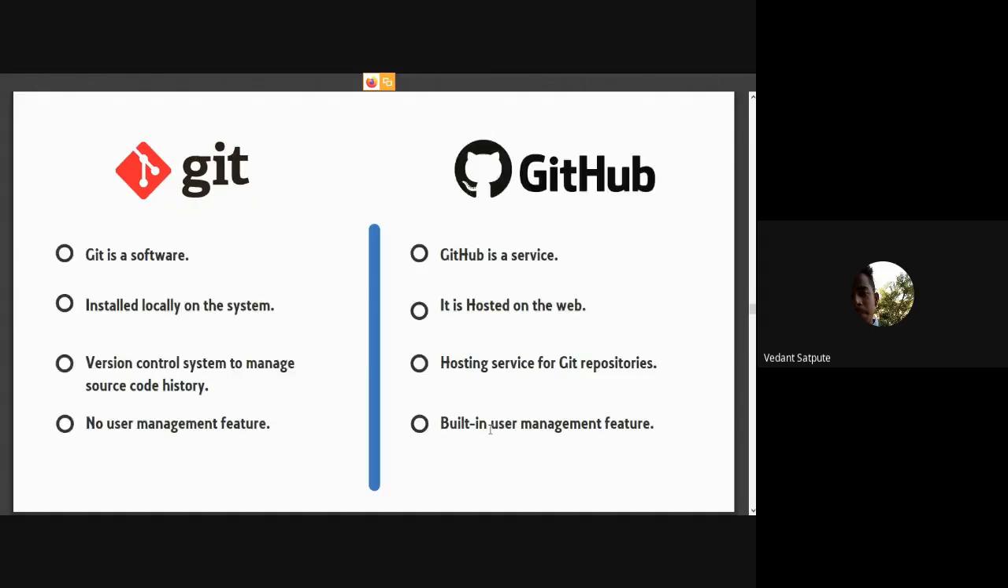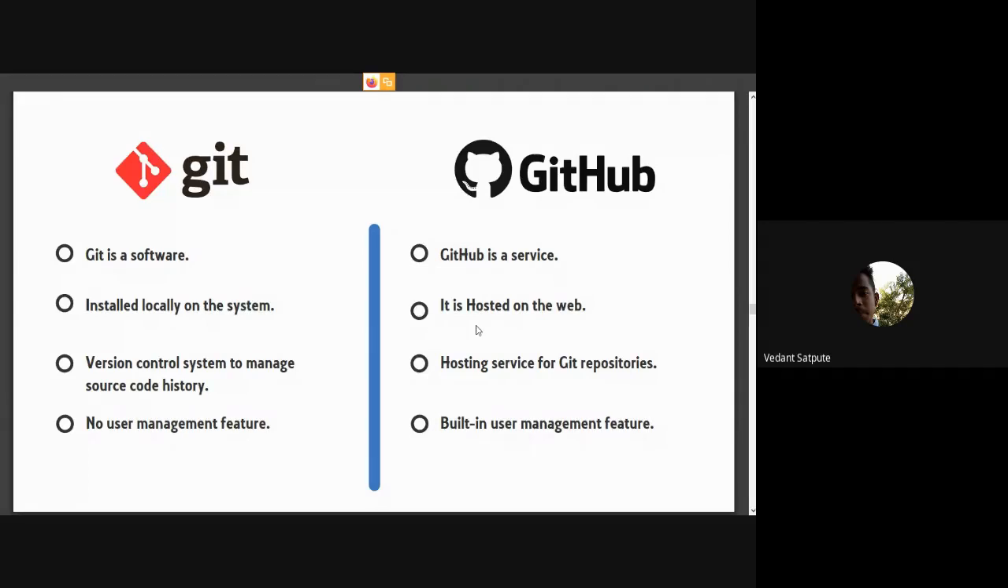So look at the difference between Git and GitHub. Git is a software and GitHub is a service which uses Git. That was the main thing. GitHub is not a software, it is a service that allows us to use Git as a tool to manage our code, our projects, and all the things we need. Git is installed locally on the system, while GitHub is hosted on the web.